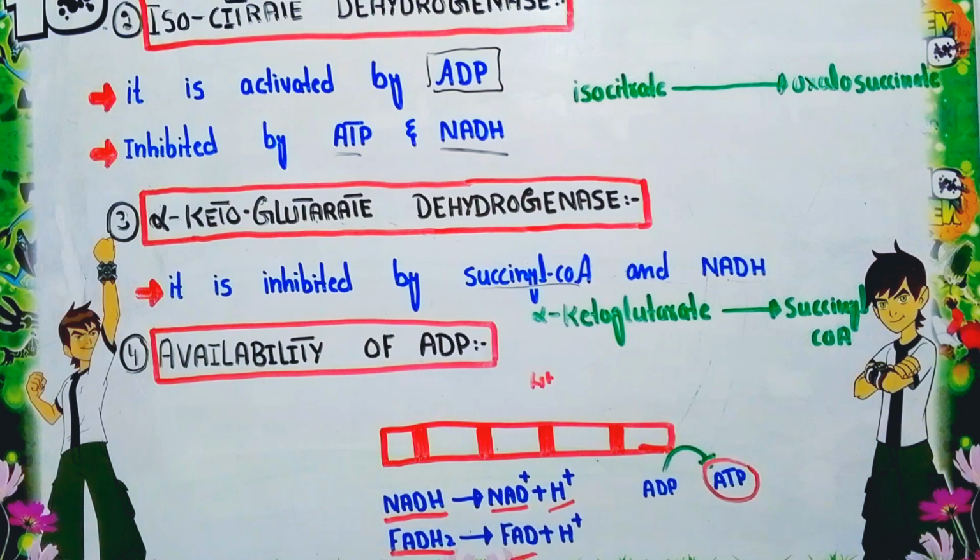So this is about how the regulation of the TCA cycle occurs. Mainly three enzymes regulate the TCA cycle: citrate synthase, the second one isocitrate dehydrogenase enzyme, and the third one alpha ketoglutarate dehydrogenase enzyme, while another factor depends on the availability of the level of ADP. So this is how the TCA cycle is regulated.